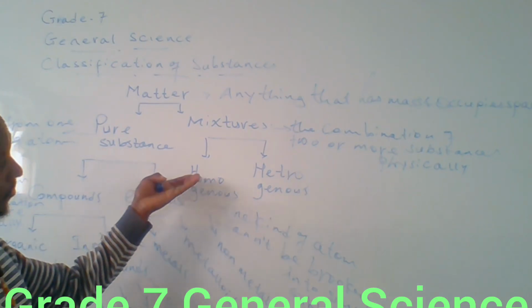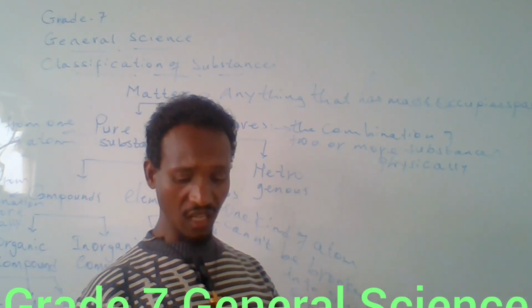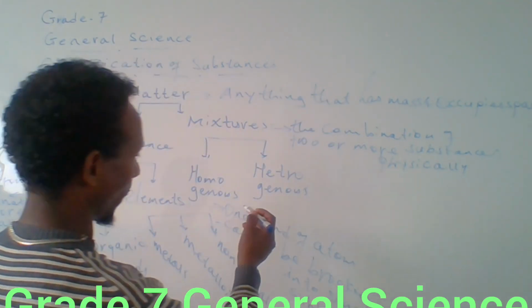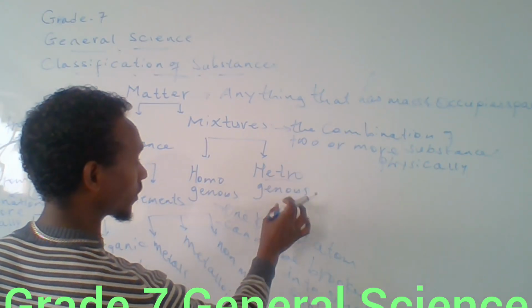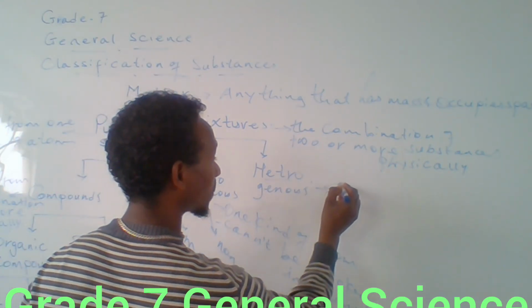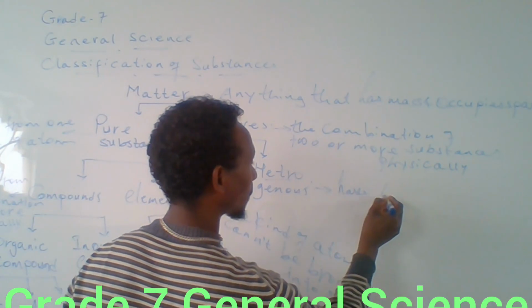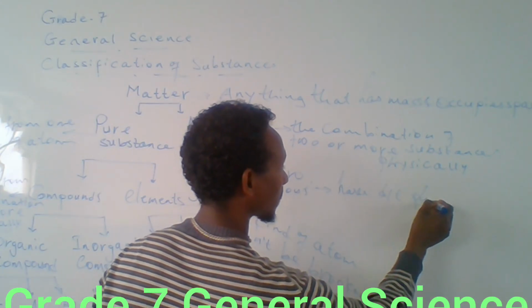Homogeneous and heterogeneous mixtures, simply we define like this. Hetero means different. A heterogeneous mixture is a mixture whose components have different phases.